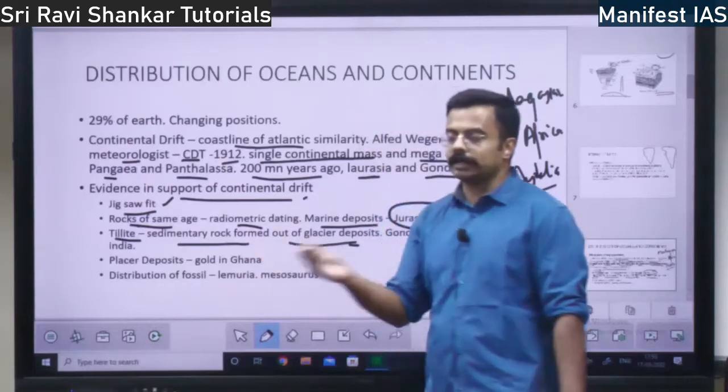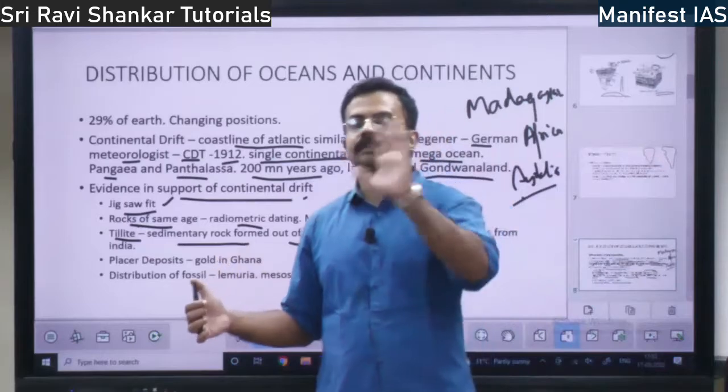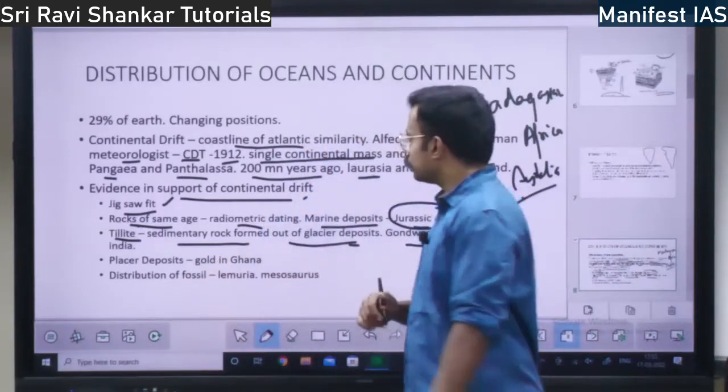Not only this, the classic example of Africa and South America, the tillite on both the sides is actually the same, right? That is one more example.